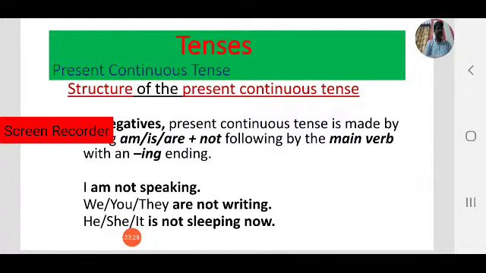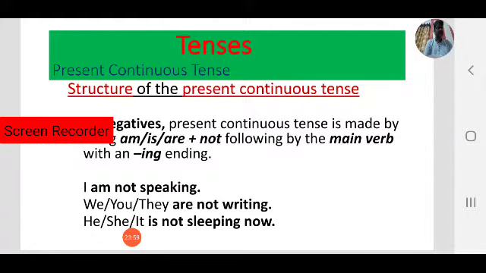Coming to structure, it is very easy. Here we use, based on the subject, am, is, are plus verb ing form or present participle. I am speaking. Coming to negative, we use not. I am not speaking. I am speaking. I am not speaking. We are writing.